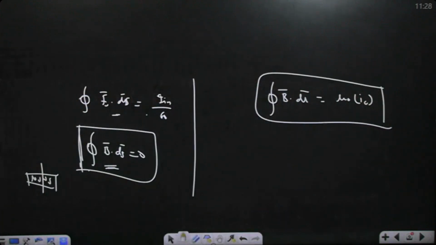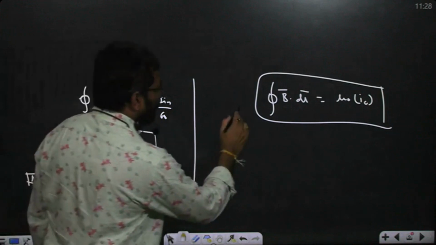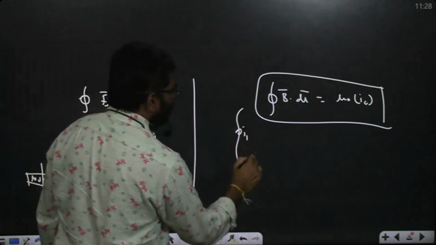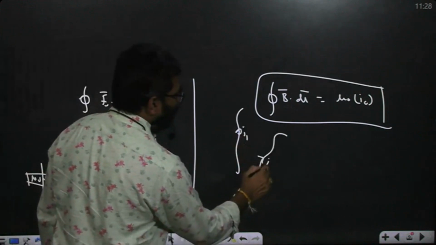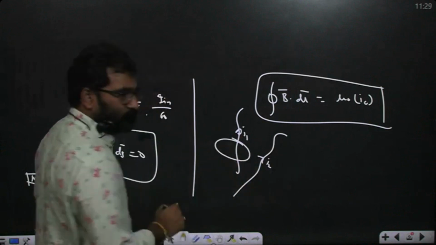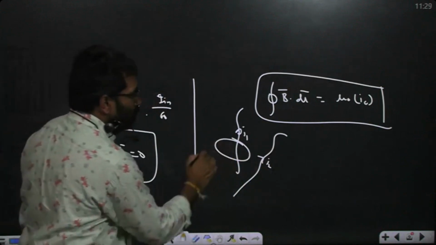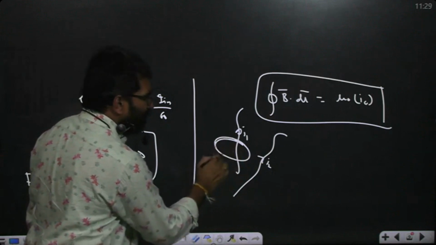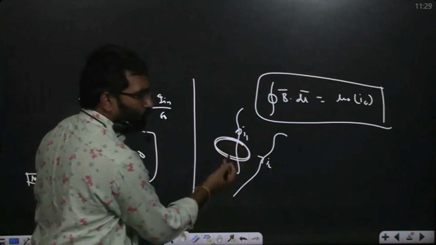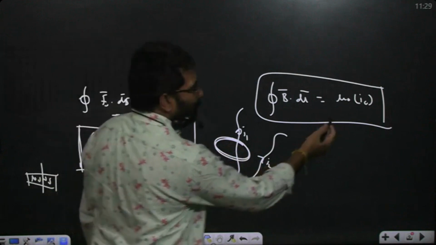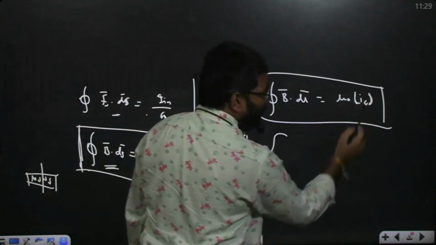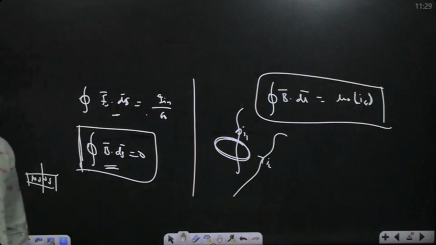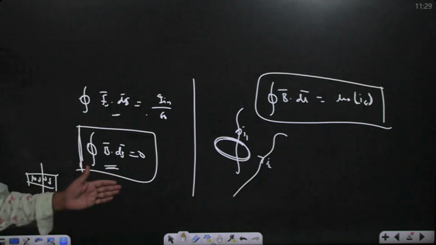Suppose this is one current carrying element, I1 is flowing, and another current carrying element I2 is flowing here. I'm taking one loop here. When I'm moving along this loop, the net magnetic field around this loop will depend upon I1 only. This is called conduction current. Whenever electrons are moving inside the conductor when we create some potential difference, that is called conduction current.